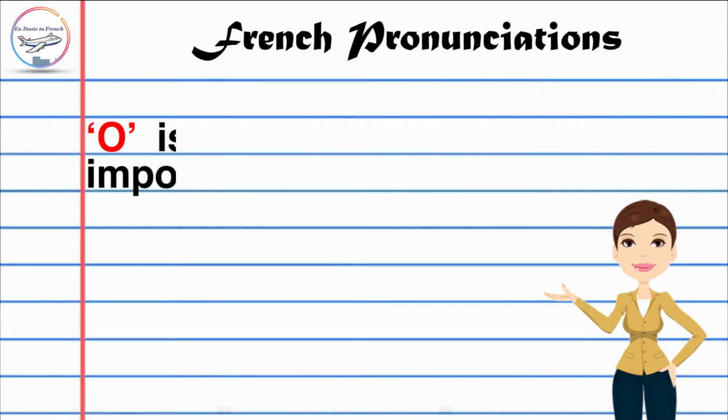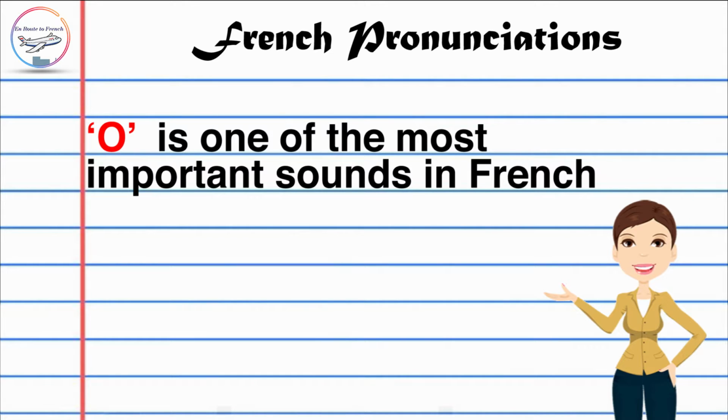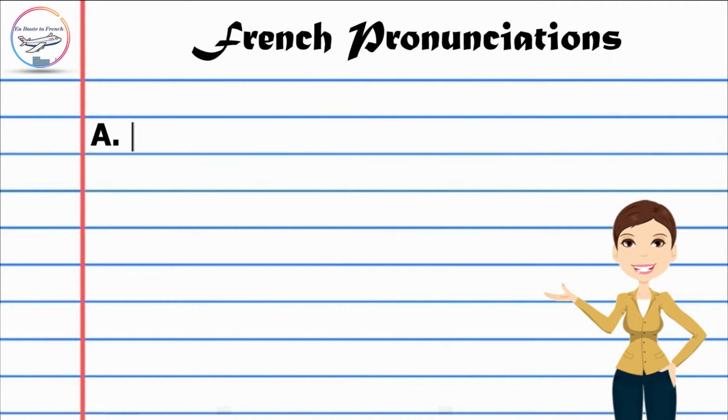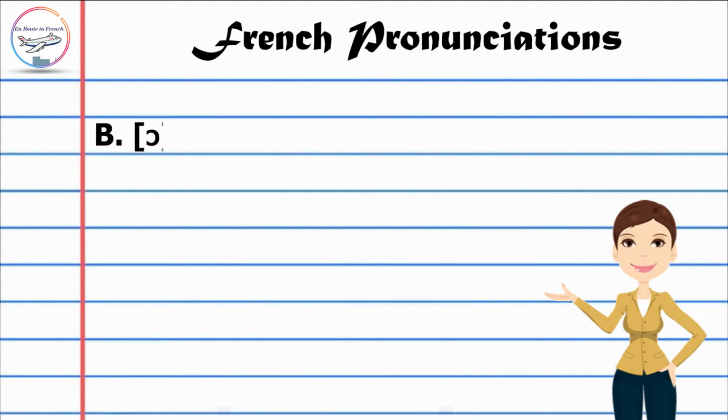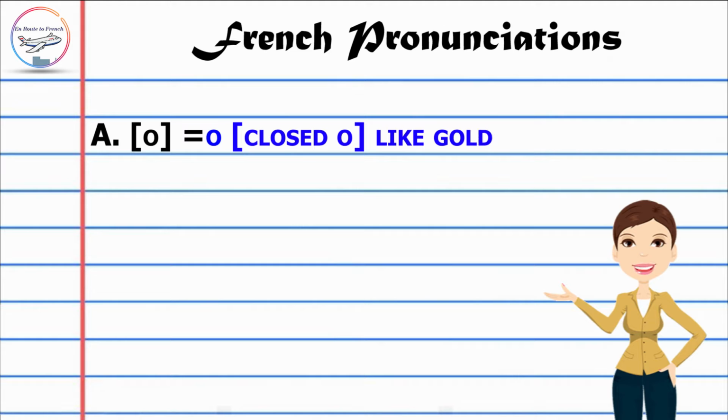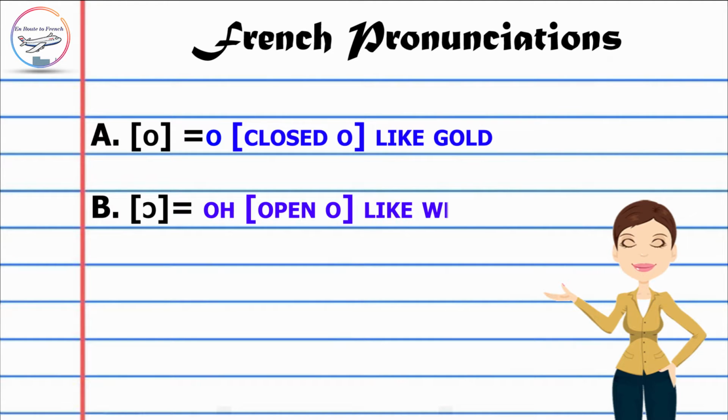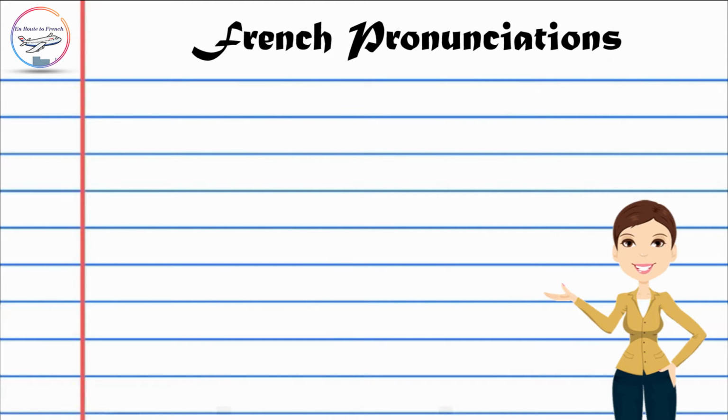So to start off, one needs to know that O is given two most important sounds in French. The first, we call it a closed O sound, just like in the English word gold. Then we will move further to an open O sound, which is almost like the English word what. So the closed O sound is O and the open O sound is aw. So we will see a few examples to make it more clear.